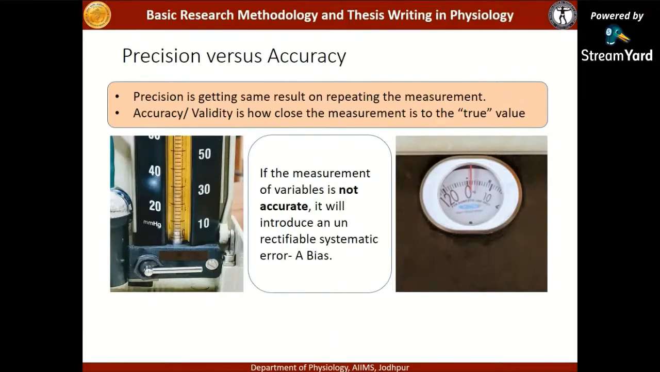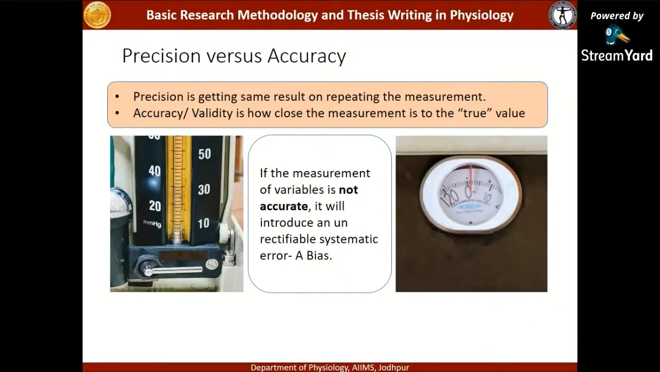Why do we tell our students to check the instrument? Why do we tell them to take precaution while measuring something in the study? It is because it can add to an error. It can add an unrectifiable systematic error, which will be a measurement bias. So as you can see in the other picture, while taking weight, one has to ensure that it is at 0.